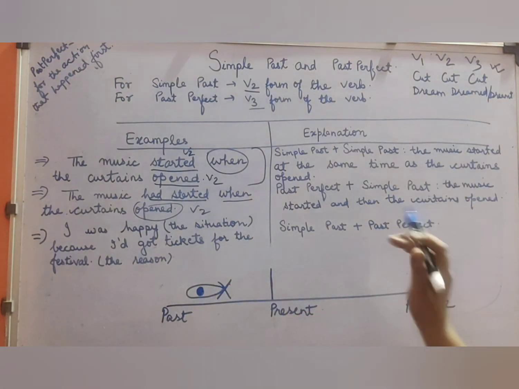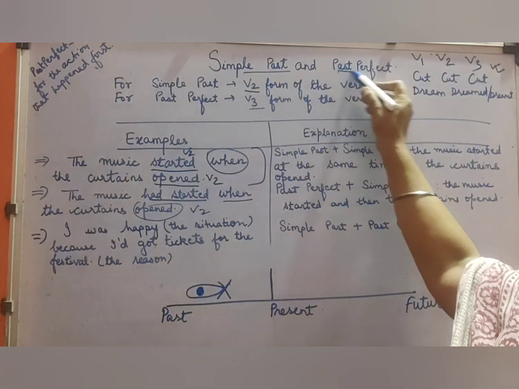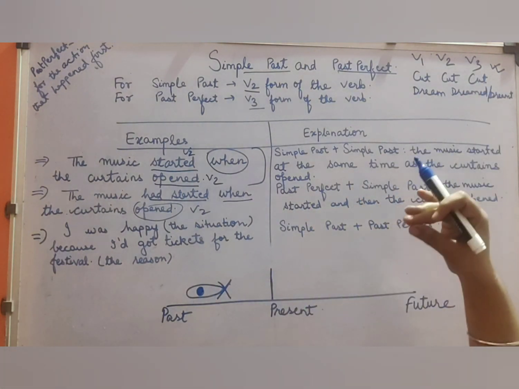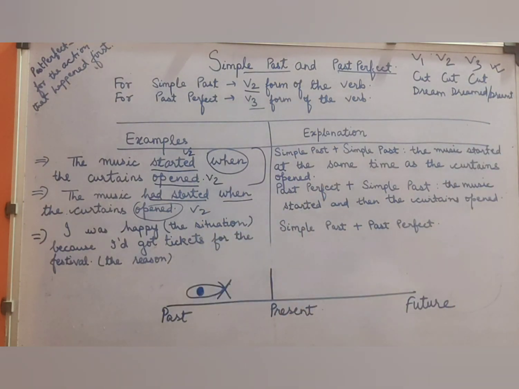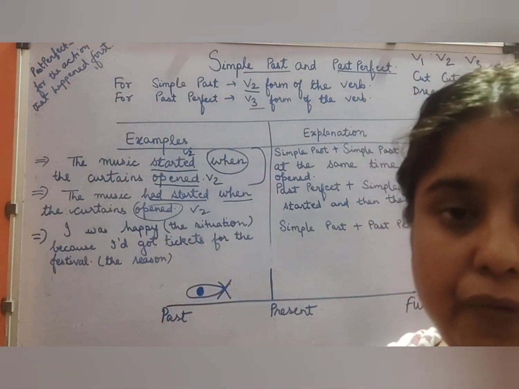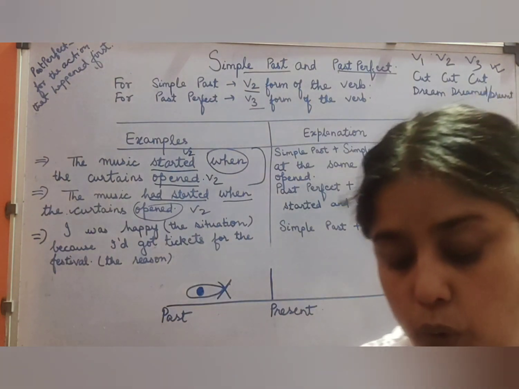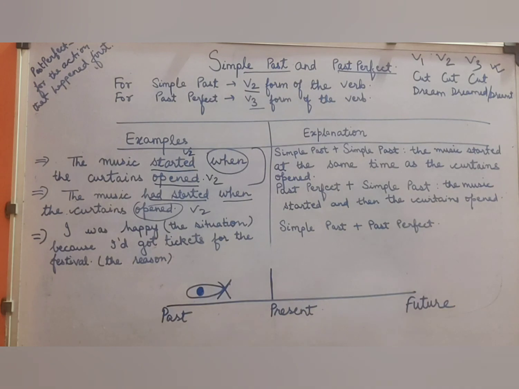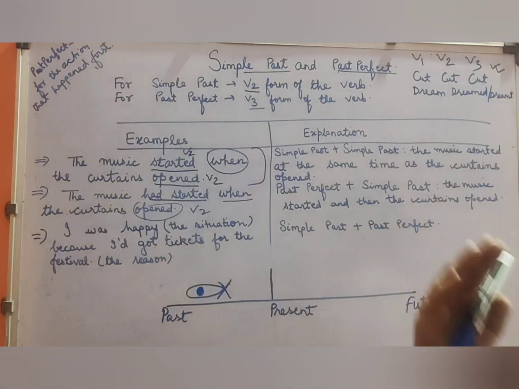As of now, we have to focus on the two concepts, that is simple past and past perfect. Why am I talking about these two tenses of the past over here? Because in CBSE we get to see the questions from this part. Where do we use past perfect and where do we use simple past? So normally we know that for the actions that had already completed in the past, it's over, the work is finished, so for that we use simple past.